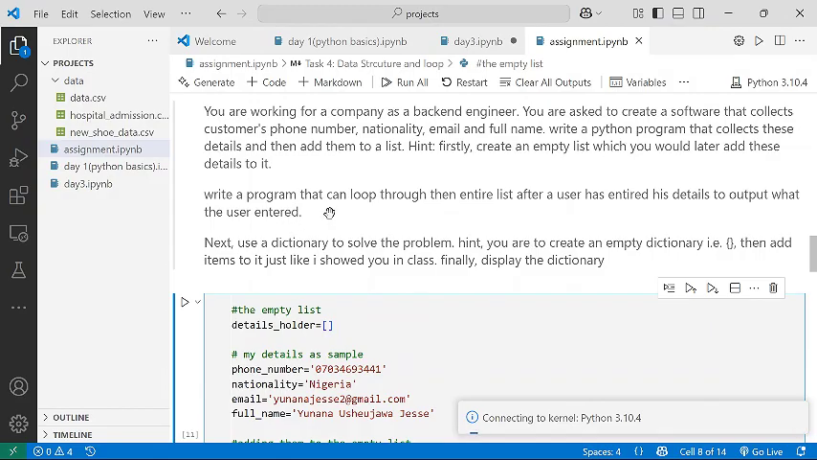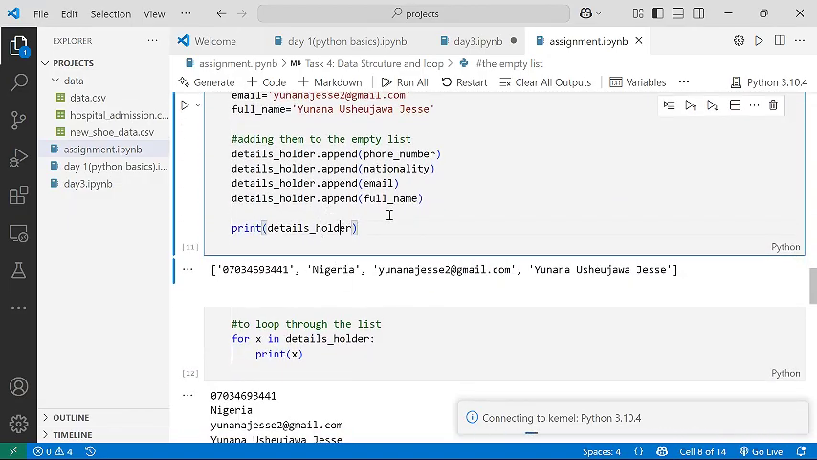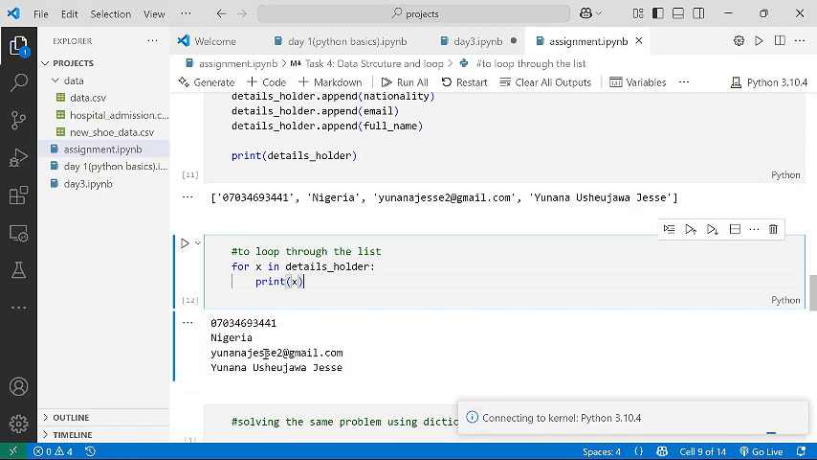And the second part says write a program that can loop through the entire list after a user has entered these details and output what the user entered. So we are to loop through this details holder. How do we usually do that? I say we use a for loop. So you just say for x in details holder, and then print x. So you can see it printed out all the items that are in the list. Remember, I told you this x will represent each of the items that are inside the list. So that was what happened here.